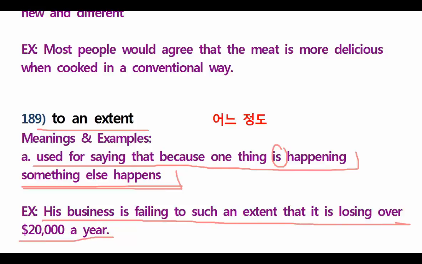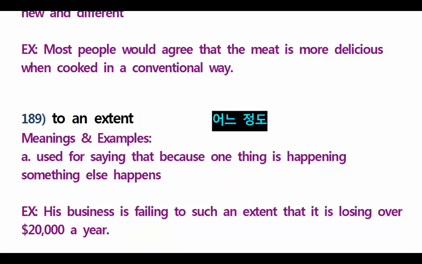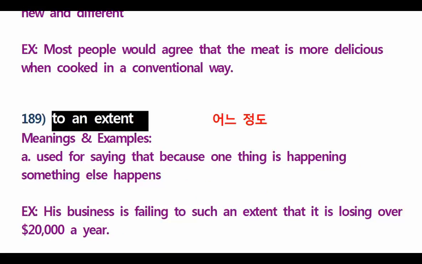Now here we used to an extent because it is failing. So this one is one thing is happening, right? So something else happens. What is something else here? Losing over $20,000 a year. Do you understand? Don't forget the meaning of this. Everybody say to an extent.